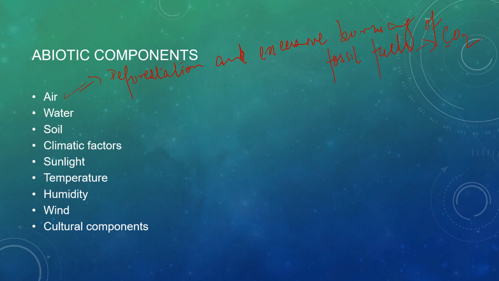Then again, the nitrogen of the atmosphere, by the presence of microorganisms, is converted to nitrates, and these nitrates are very much essential for the plants. So the plants are using these nitrates. Now this air is also helping us to regulate the temperature on earth and it absorbs the excess solar heat and does not let the days go too hot. At times we can see that the layer of atmosphere is preventing the heat of the earth from escaping and thus protecting us from the freezing nights.